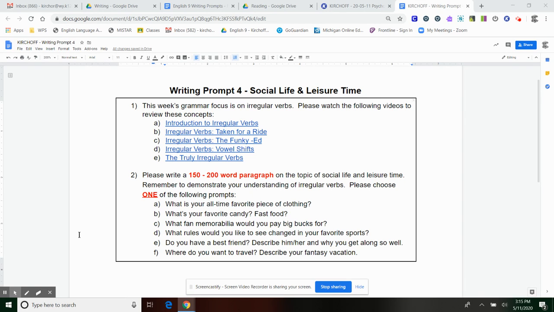Or option F, where do you want to travel? Describe your fantasy vacation. So I think right now, even traveling to the grocery store sounds kind of exciting to us because we're living in quarantine. But if this were normal circumstances and we didn't have a pandemic going on, where would you want to travel? Where's someplace in the world that's on your bucket list? Before you leave this earth, it is your goal to travel to that location. Tell me about that. What does your fantasy vacation sound like?